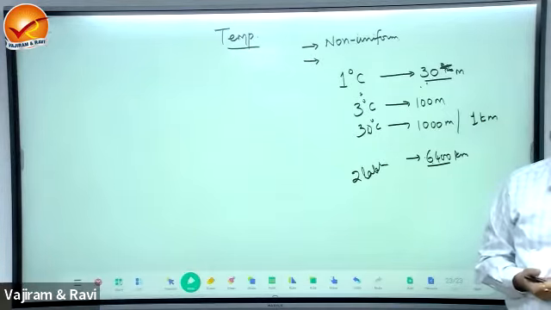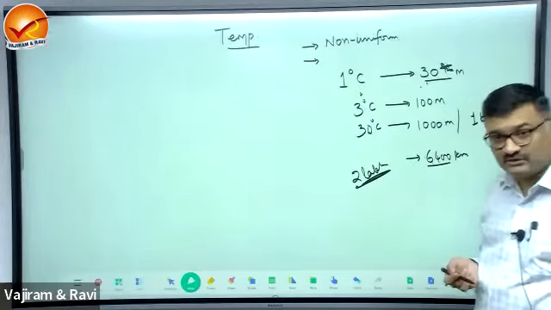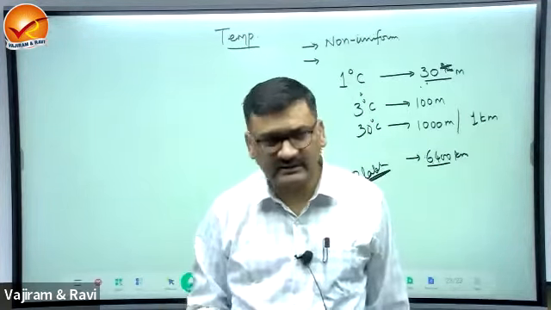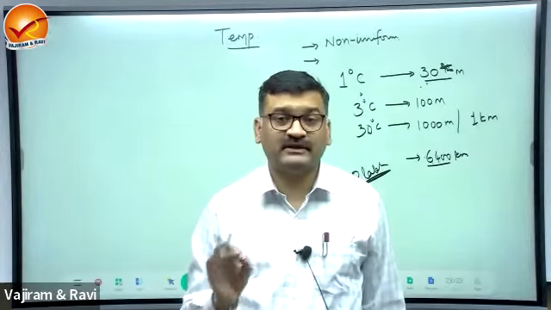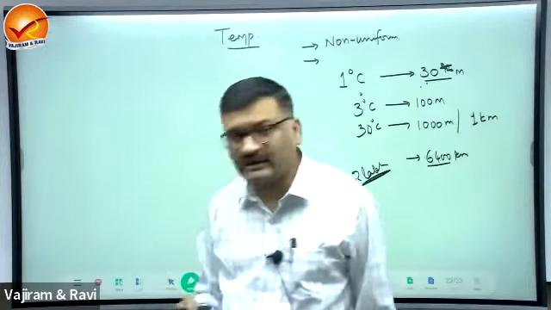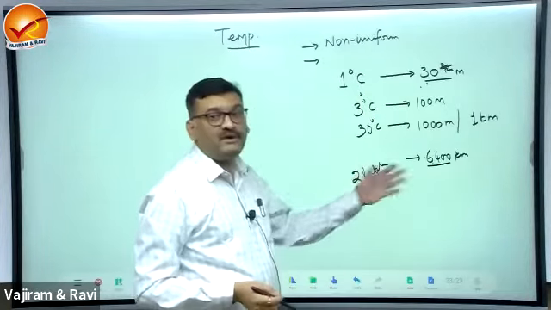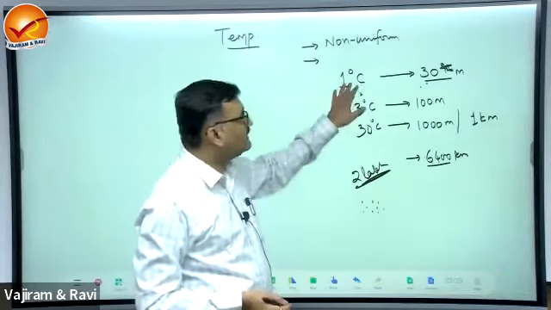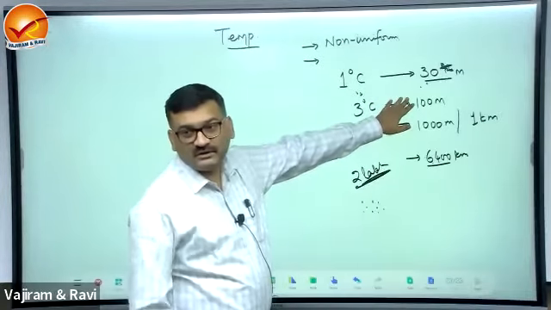Is it possible that the earth is having a temperature of 2 lakh degrees? No, because we already have evidence from the primordial matter, the external conditions of the sun and other planets. We have approximated the temperature in the range of 6,000. That can be the maximum temperature that earth has experienced. So when the temperature cannot go beyond 6,000, it is not possible that this rate of increase in temperature is followed up to the center.